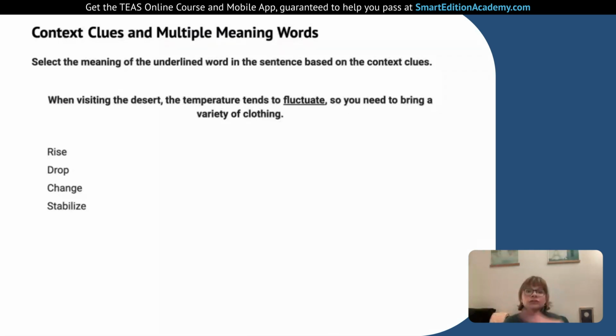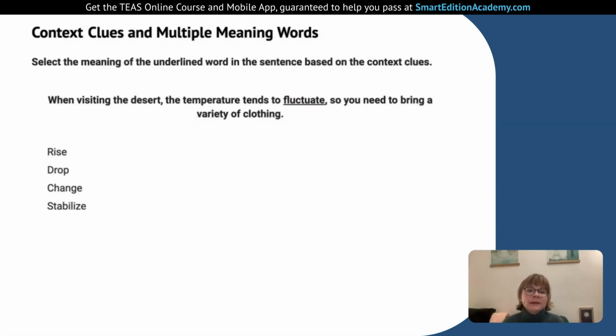The temperature tends to drop. That would mean the temperature goes lower, it gets colder. Okay, you should bring your snow boots and your parka. But that wouldn't be the variety of clothing that they're mentioning here. The temperature tends to change. Okay, so if the temperature is really, really hot at noon and really, really cold at midnight, then yeah, okay, if it changes a lot, then we need a variety of clothing because I need my shorts for the day, I need my coat for the night. So change can fit in really well in the place of fluctuate.